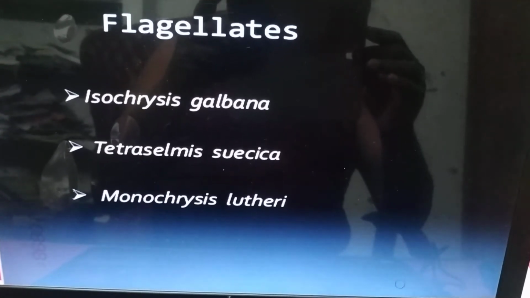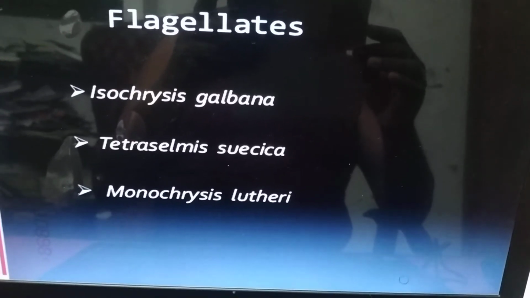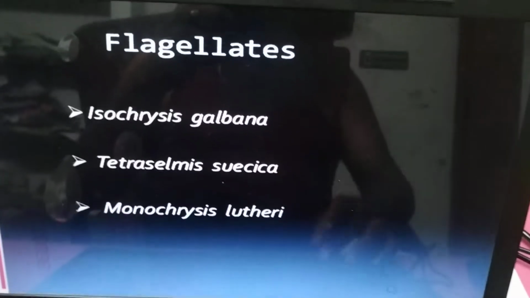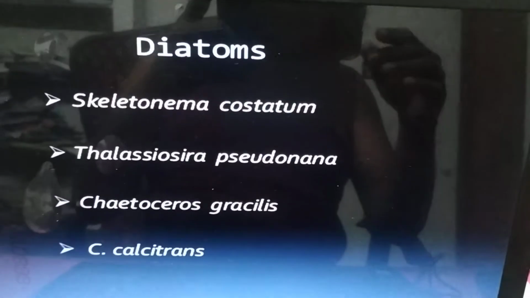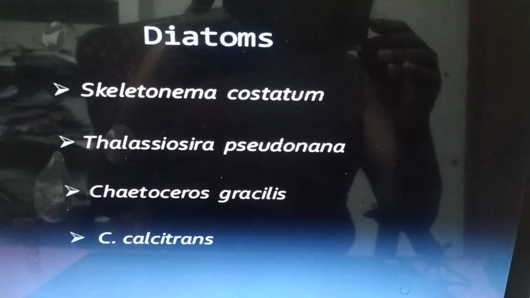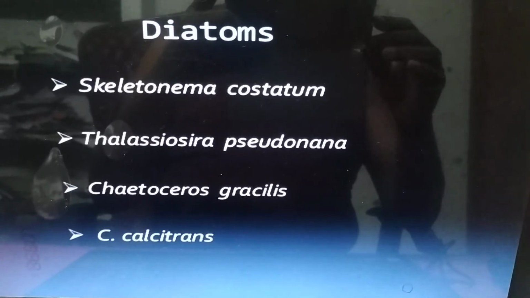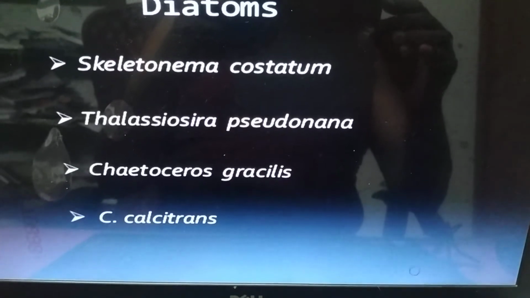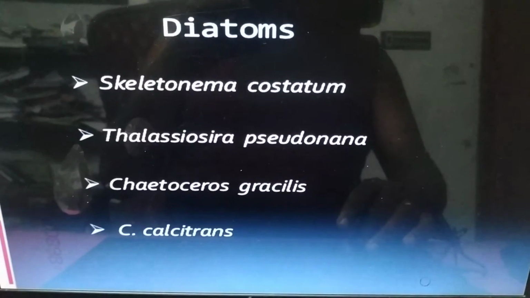Examples: Isochrysis, Tetraselmis, and Monochrysis species. The diatoms: Skeletonema costatum, Thalassiosira and Chaetoceros, and so on.